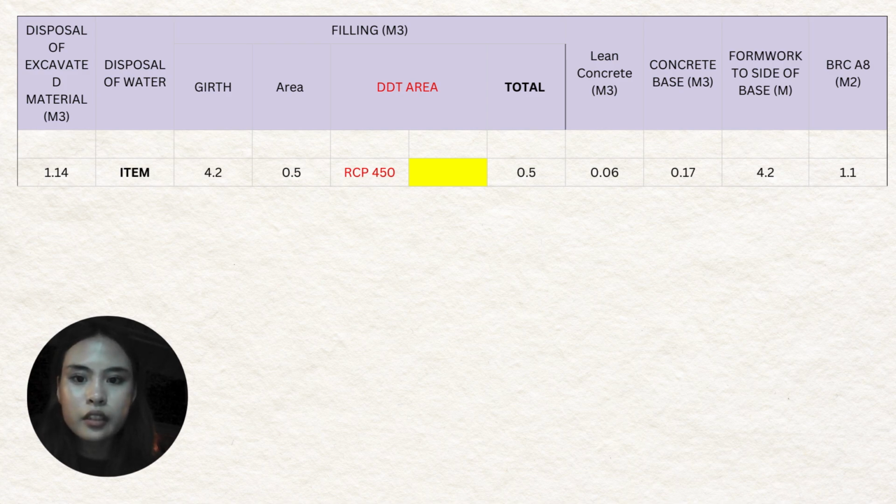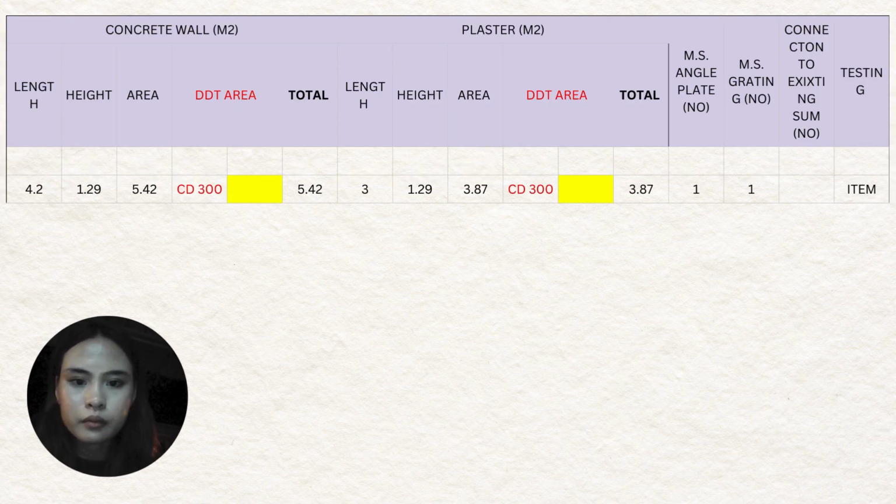The girth for S1 is 4.2, while the area is 0.5, and deduct area RCP 450, so the total is 0.5. Then for lean concrete, it's 0.06, and the concrete base is 0.17, while formwork 2 sides of base is 4.2, and BRC A8 is 1.1. For concrete wall, the length is 4.2, height 1.29, area 5.42, therefore total will become 5.42. With plaster, the length is 3, height 1.29, and the area is 3.87, then total will be 3.87.